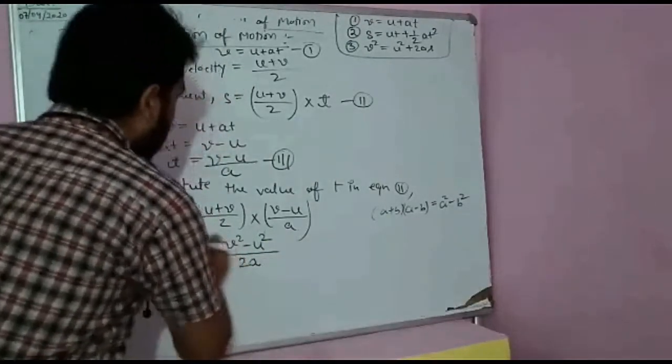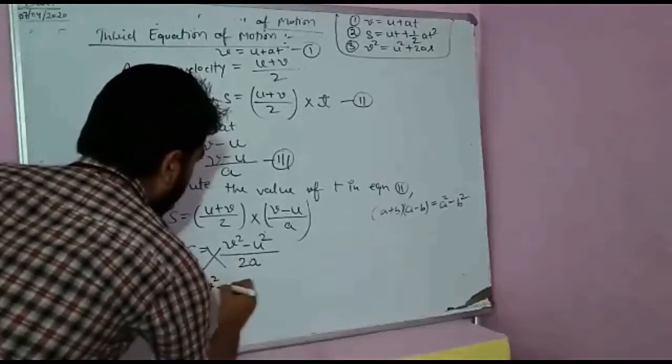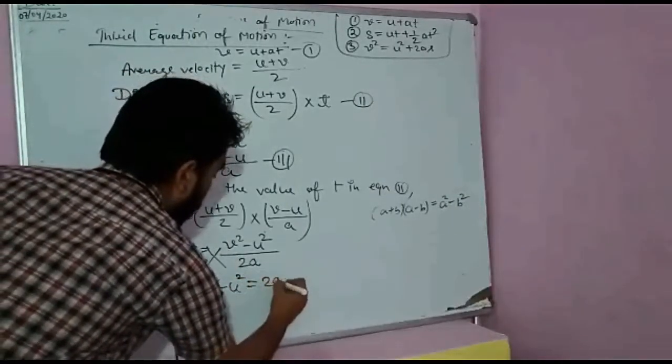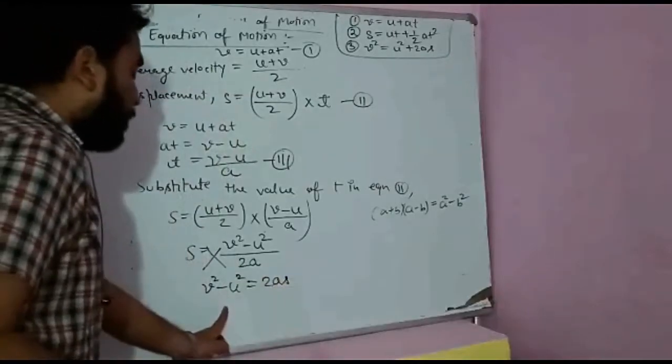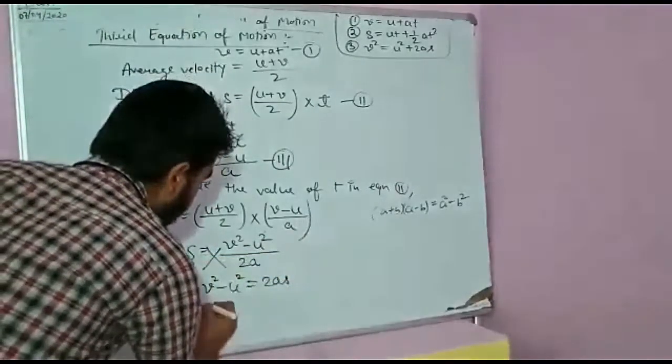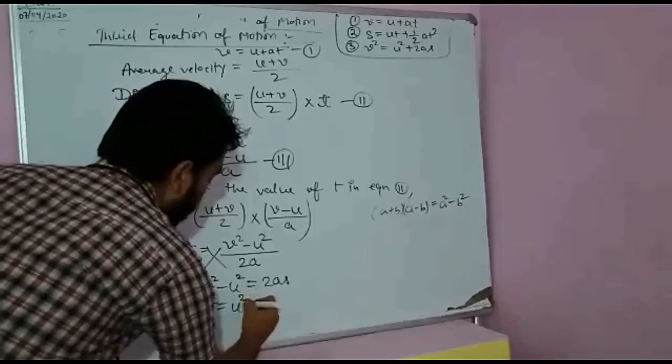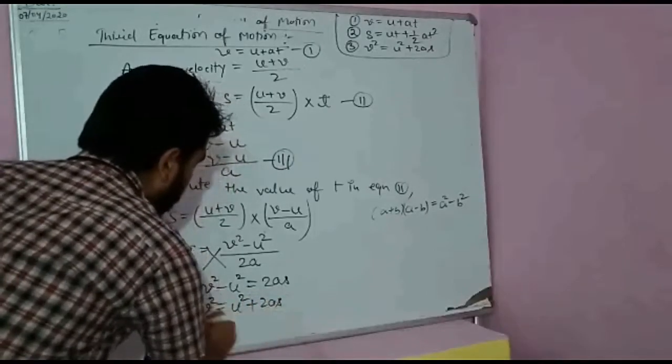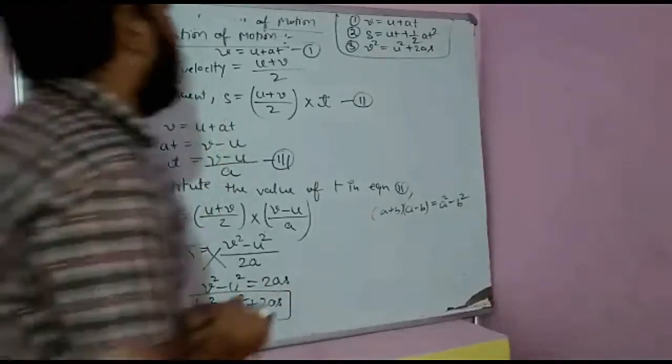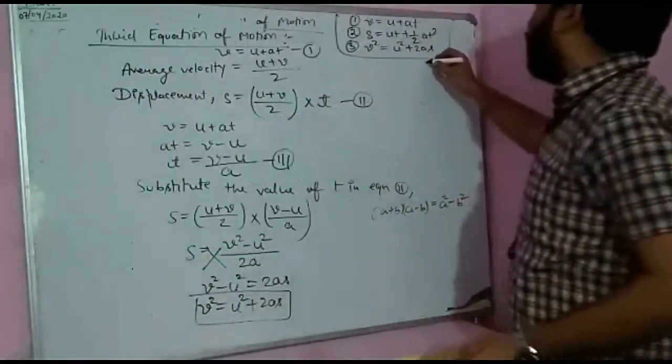Now students, cross multiply: v square minus u square is equal to 2as. So minus u square when shifted there becomes plus u square. So v square is equal to u square plus 2as. And this is the third equation of motion.